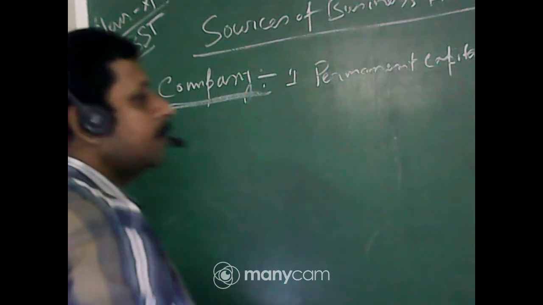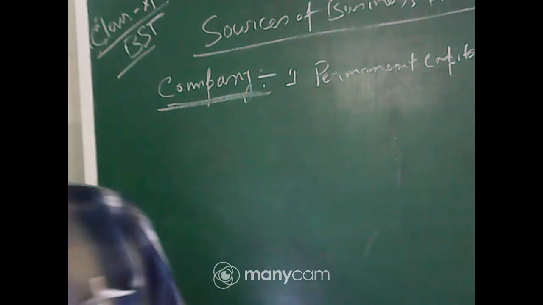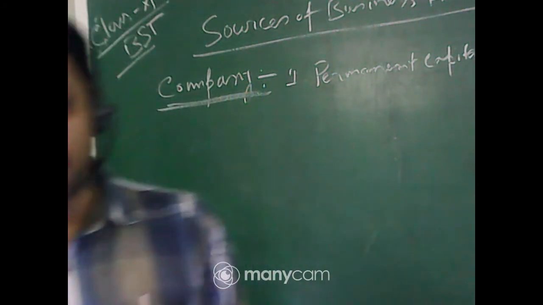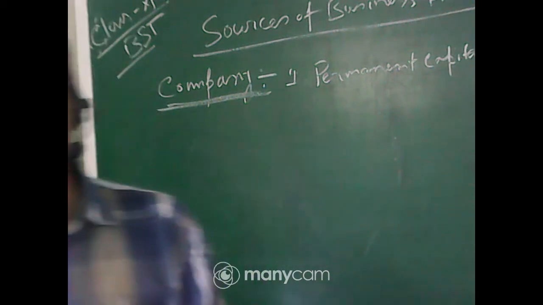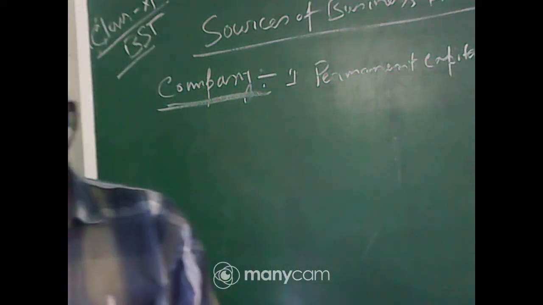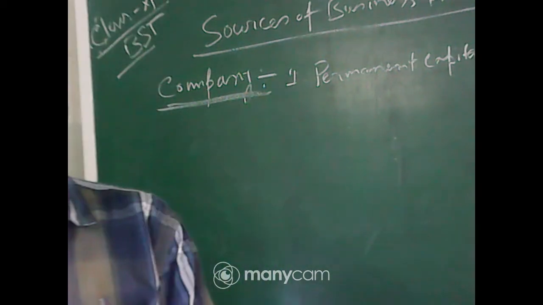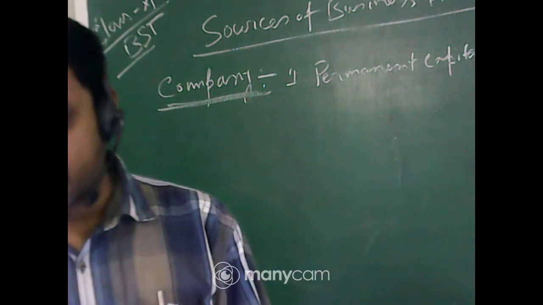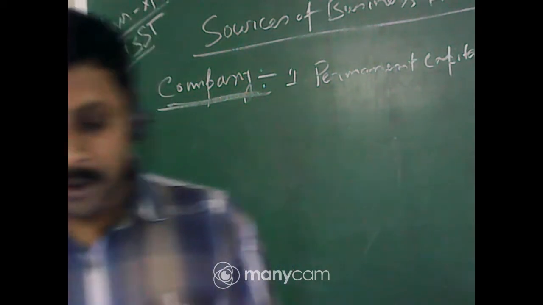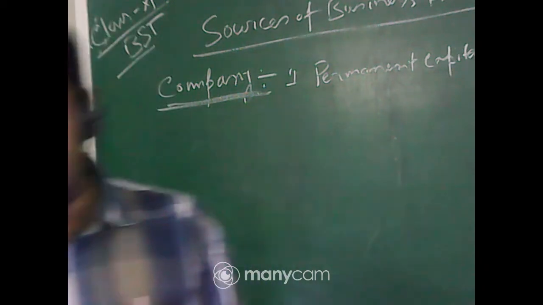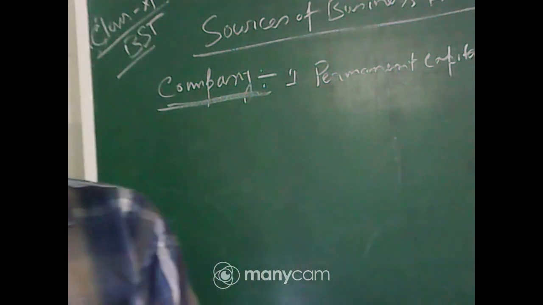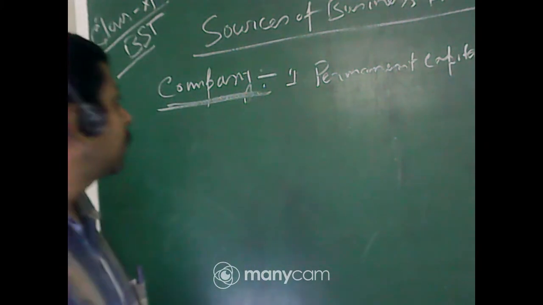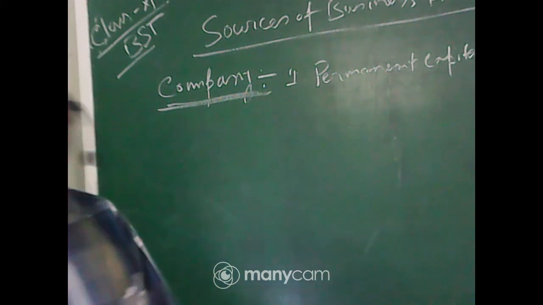Why is this permanent capital? Once the shareholder invests their money in the business, they cannot take it back, and the company has no burden to pay the dividend each and every year, because in the year in which the company makes a loss, there is no need to make any payment, so there is no burden. And this permanent capital is to be repaid only at the time of liquidation of the company.